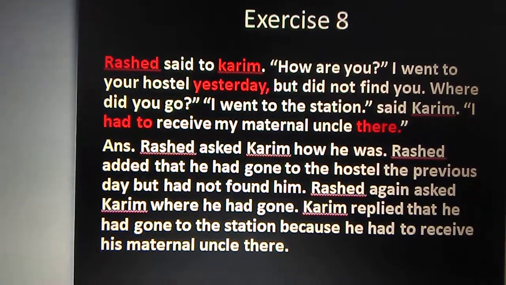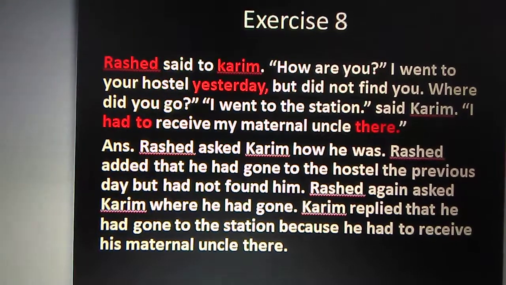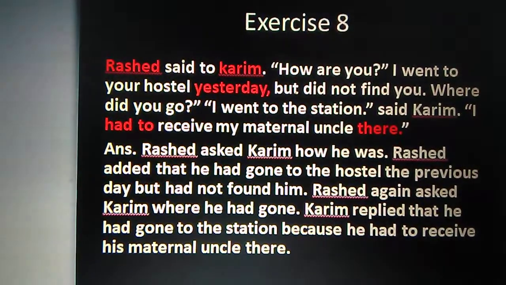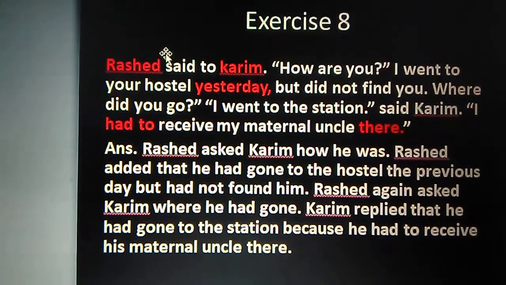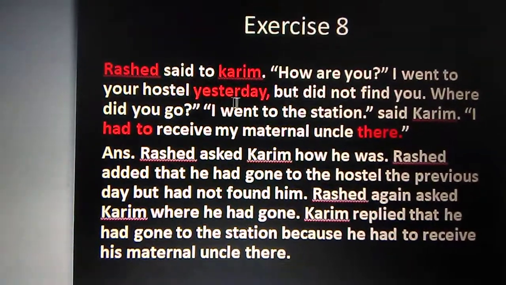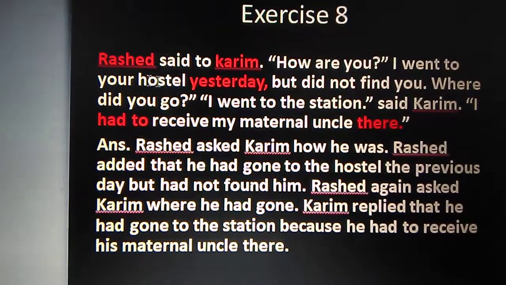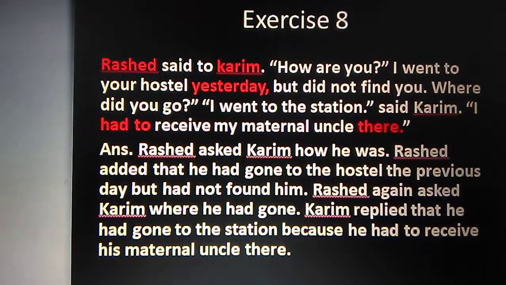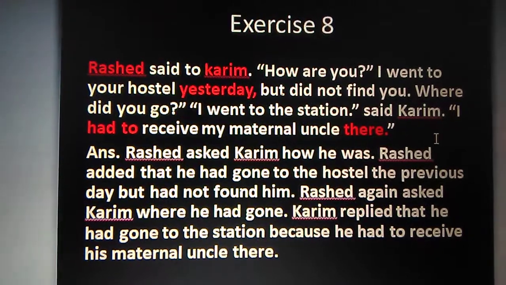Rashid said to Karim at the very beginning of the passage. How are you? I went to your hostel yesterday but didn't find you. Where did you go? I went to the station, said Karim. I had to receive my maternal uncle there.